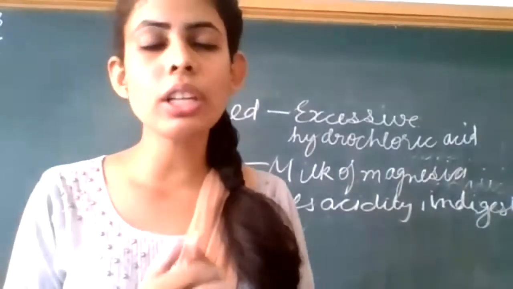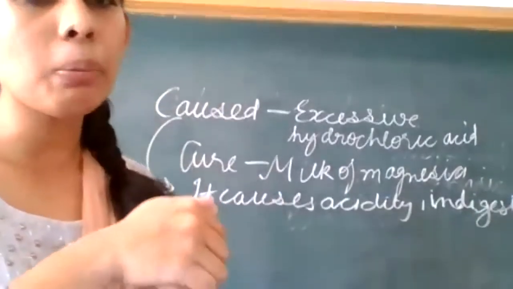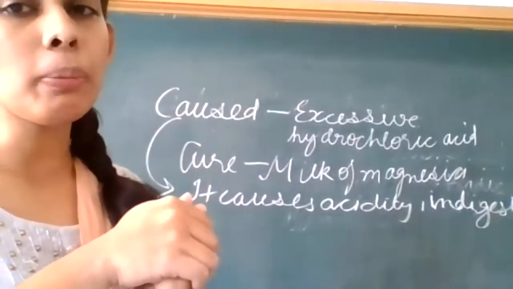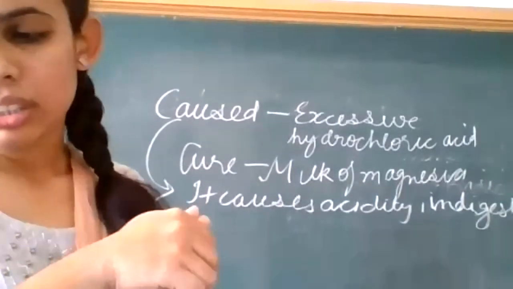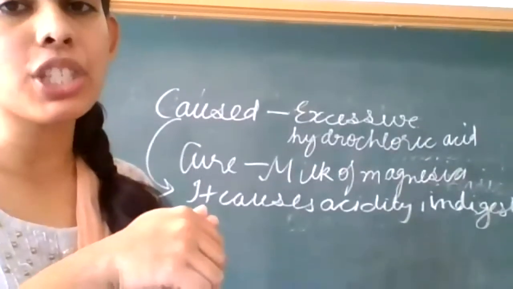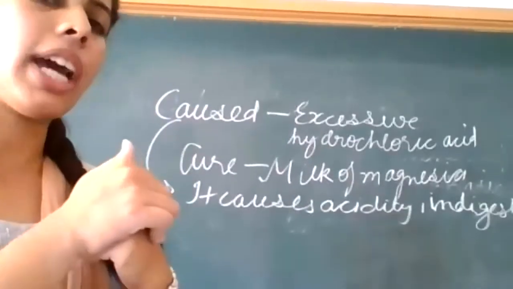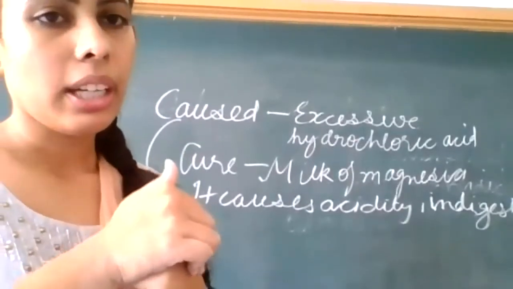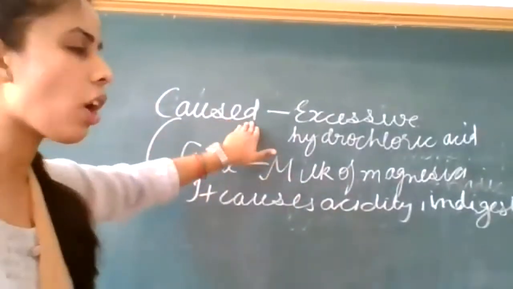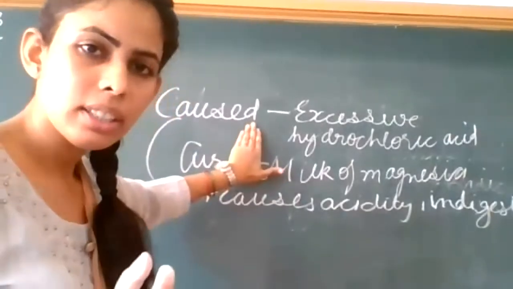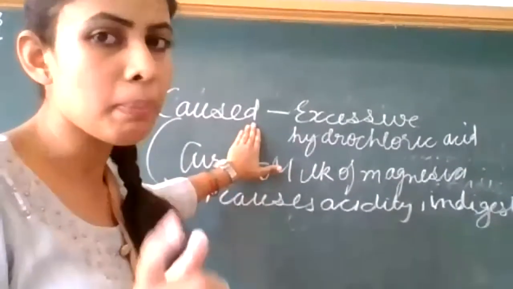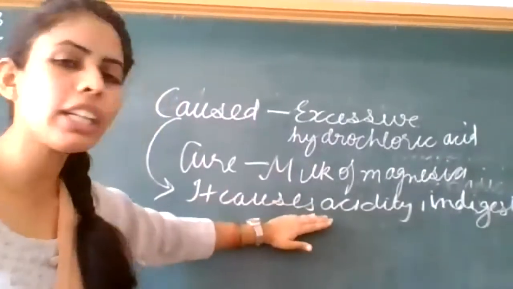And the calamine solution also contains zinc carbonate. It is very important to mention, which is basic in nature. Then you will write it will neutralize the effect. Clear? First we have to write the cause: what is causing it? Formic acid, okay? That is present in the ant bite. Then you will write what it is causing.